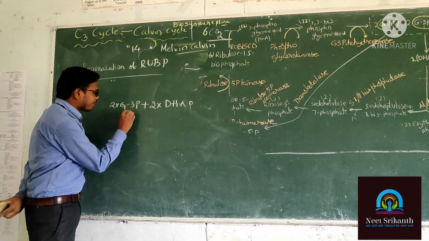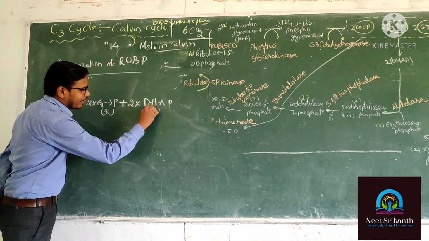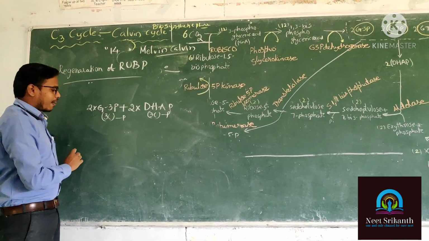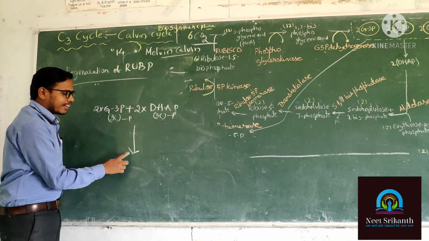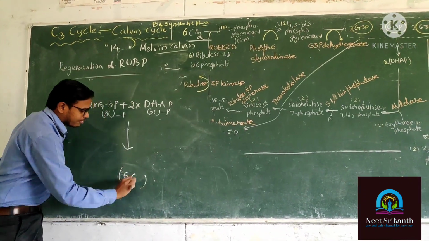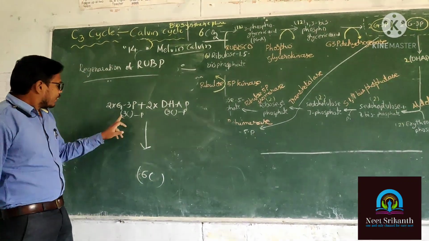Here, how many carbons are there in the G3P? 3 carbons. Here also 3 carbons. How many phosphates? 1 phosphate. Here also 1 phosphate. So 3 plus 3, 6. We are getting a product. The product has how many carbons? 6. Already we know, that is called carbon balancing.